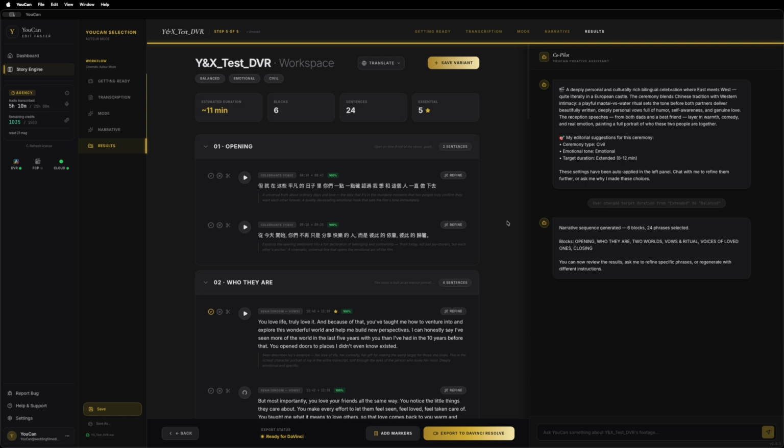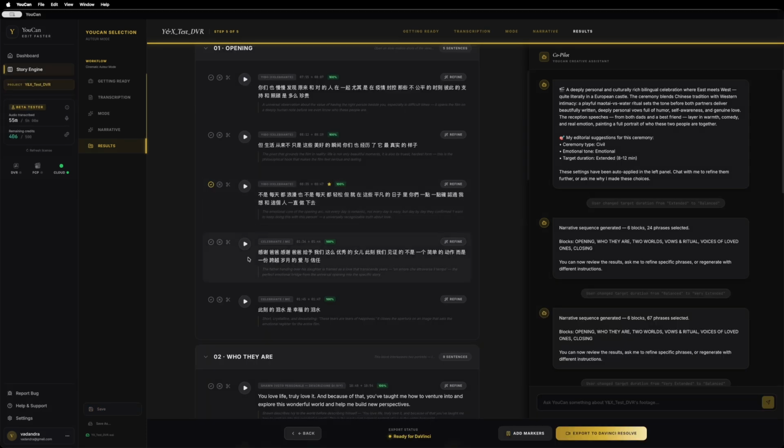Once I'm in the results step, I see every phrase the AI picked, organized in blocks, with its time code, its speaker, and the director's note explaining why it was chosen. Now, 3 powerful tools I have on each phrase. First, I click anywhere on a phrase and an inline waveform editor opens up. I hear the audio of that exact moment.